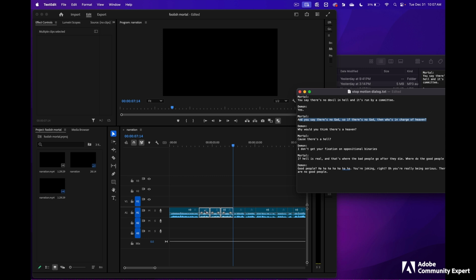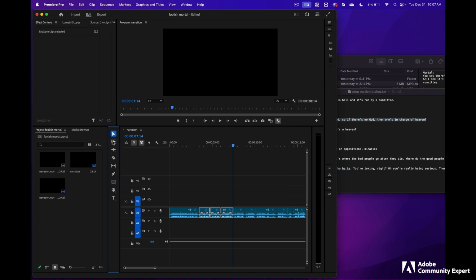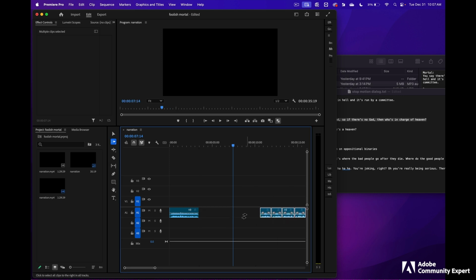Now what I want to do is move these to the right. In the toolbox here, click on this tool right here. This one is the track select forward tool. It becomes a double arrow. When I click here, I can drag to the right, and then I'm going to drag over to the right with my mouse. I'm going to move this one over because these 3 blocks are that one sentence.